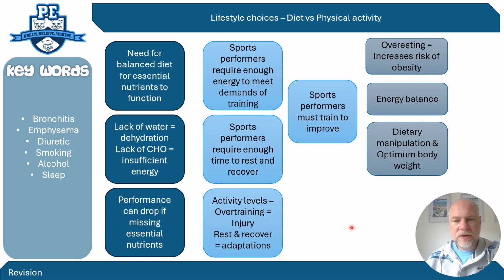Okay, finally, we're going to look at this area. Now, this has come up on a 9-mark exam question saying, analyze the effect that diet and physical activity has on your well-being, or as a lifestyle choice. So if we break it down into AO1, AO2 in the middle, and AO3 at the bottom, it gives you a breakdown of how you might want to approach it.